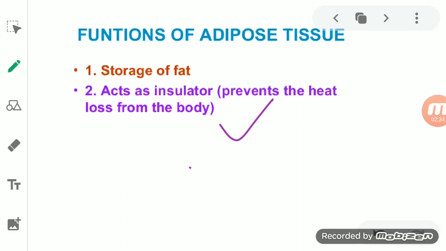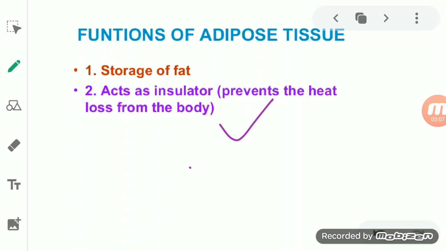Next, it is present in between the internal organs, students. So it keeps the visceral organs in position, and since it is present in between them, it forms a shock absorbing cushion around the kidney and the eyeball. So it helps in protecting the internal organs also by forming a shock absorbing cushion around them.